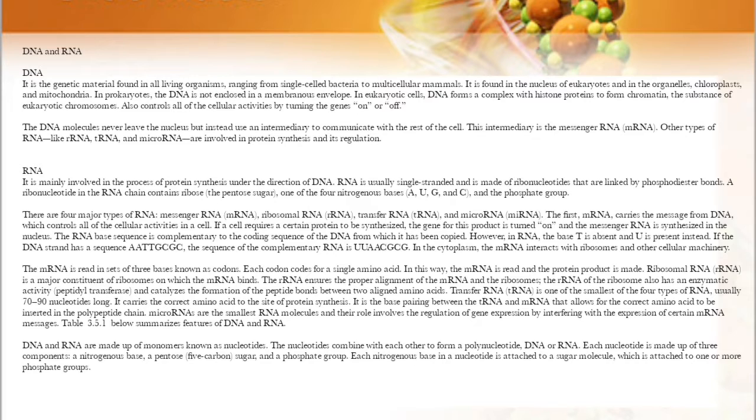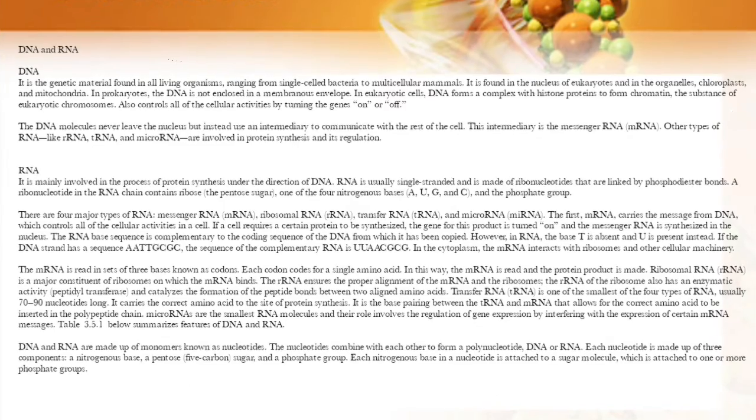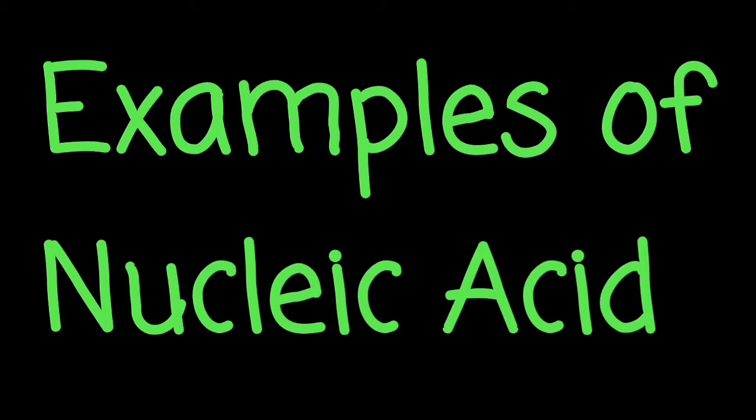DNA and RNA are made up of monomers known as nucleotides. The nucleotides combine with each other to form a polynucleotide, DNA or RNA. Each nucleotide is made up of three components: a nitrogenous base, a pentose sugar, and a phosphate group. Each nitrogenous base in a nucleotide is attached to a sugar molecule, which is attached to one or more phosphates.